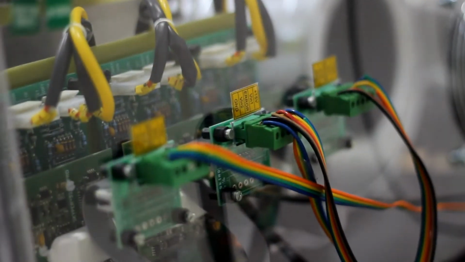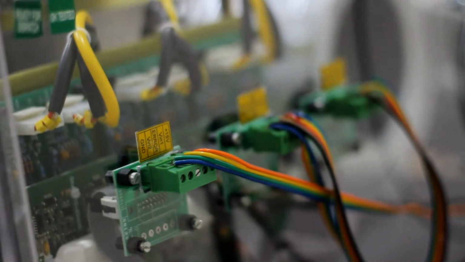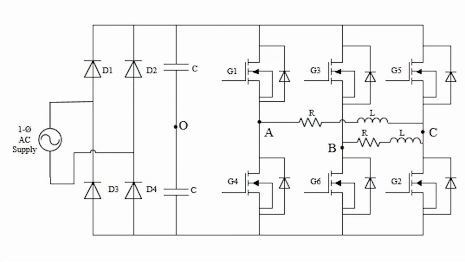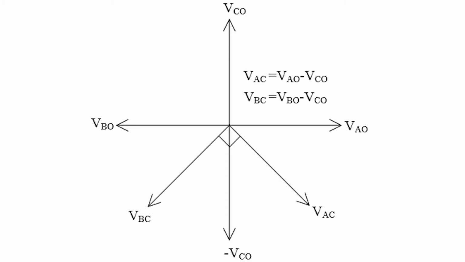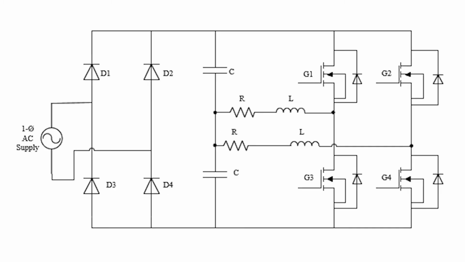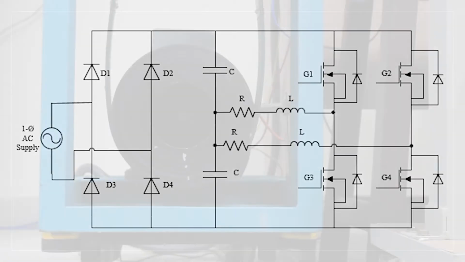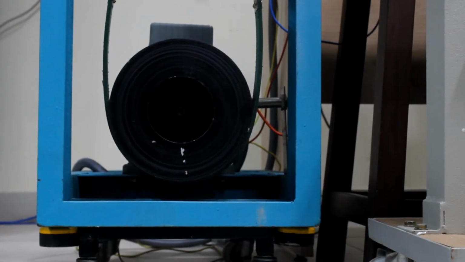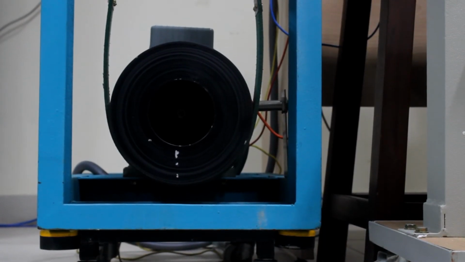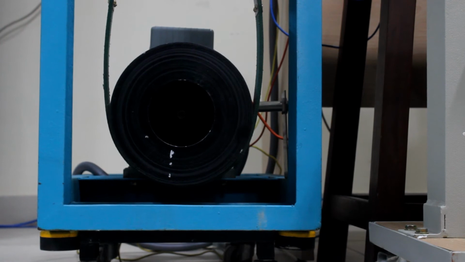Here, a 3-leg inverter in a different configuration is used, as shown in the diagram. Two legs of the inverter get 0 degree and 180 degree phase shift, and the third gets a 90 degree phase shift. Instead of a 2-leg configuration, this new configuration allows 41.4% more output from the same DC bus voltage. We shall now move on to the motor and see how the V by F algorithm controls it.